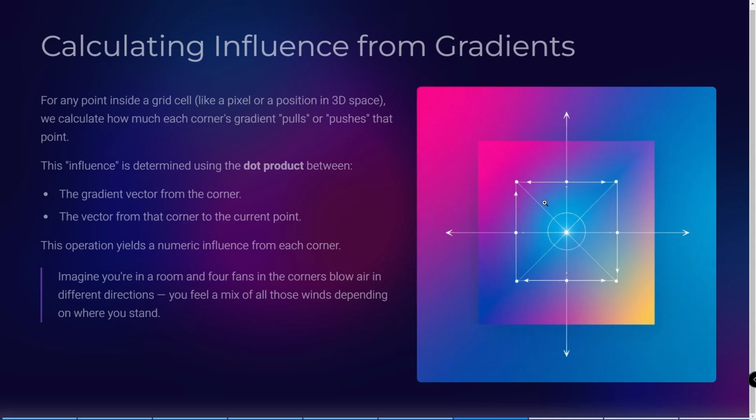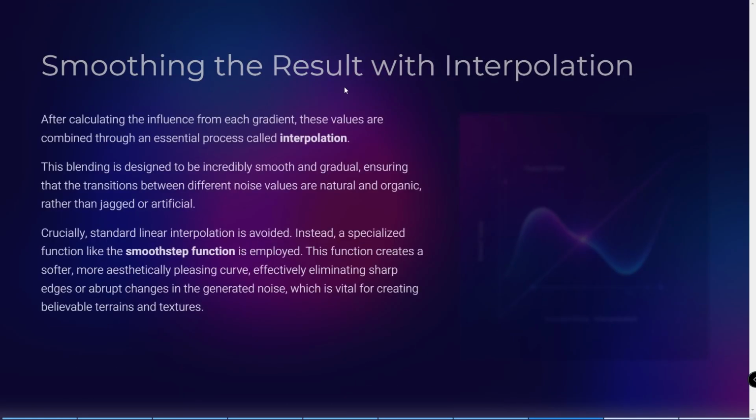Okay, let's continue. The next step is smoothing. After we calculate the influence of each gradient on the points, we should blend these values with an interpolation to make them smoother and more natural. We have a function that does this for us. We can't use linear functions here because they won't be as smooth and won't look nice. So here we use a specific function called smoothStep.